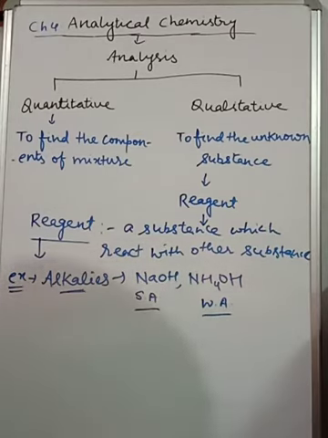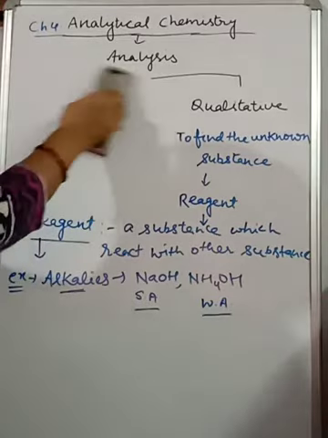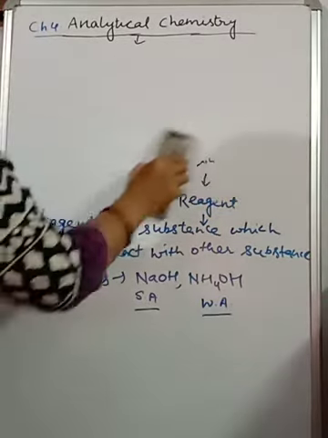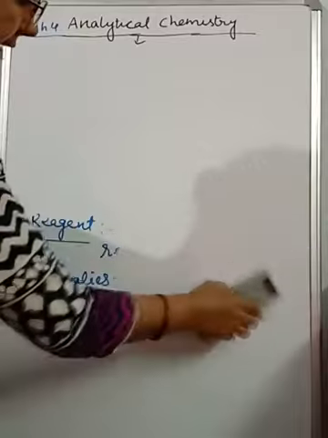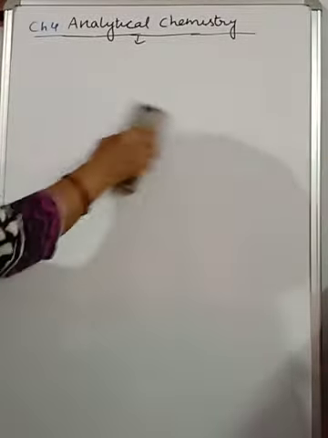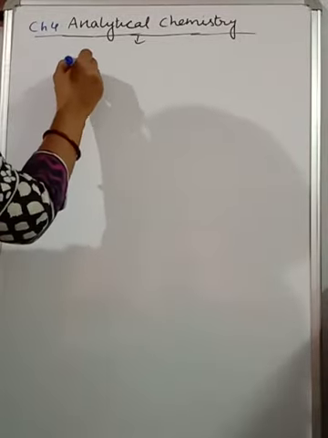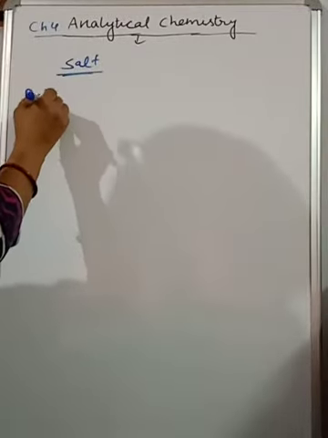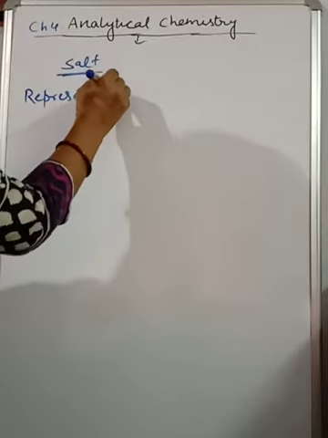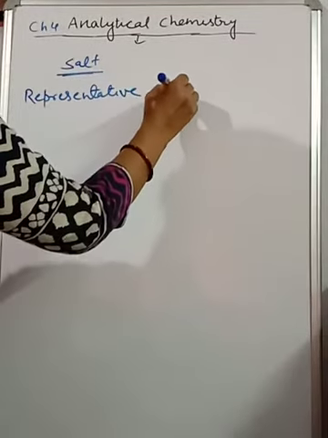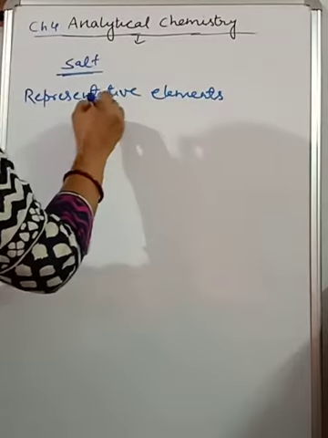So how can we understand which salt will contain what kind of color? For this, students, you have to learn one table given in your book. That is on page number 64, where a list of cations and anions in the form of colored and colorless is mentioned properly. So you must go through page number 64 of your book. Here I am giving you some examples. When you are getting salt, when we are thinking about representative elements, salts of representative elements are generally colorless.